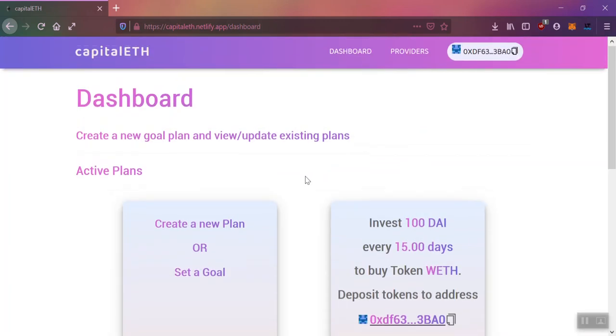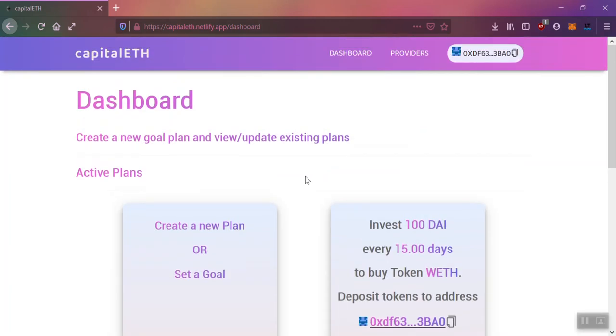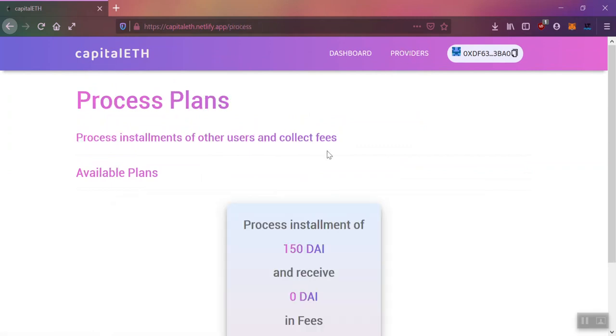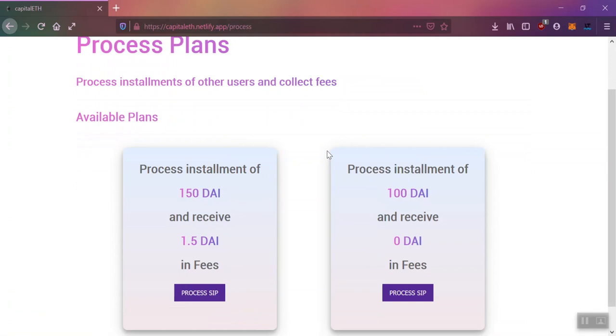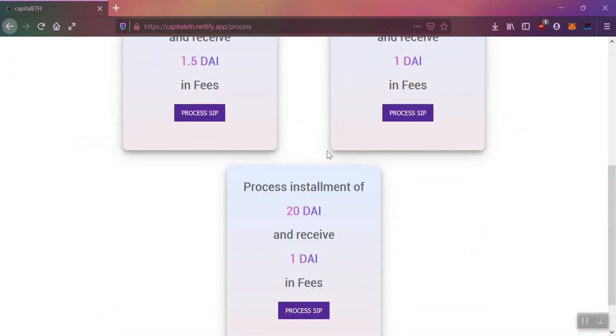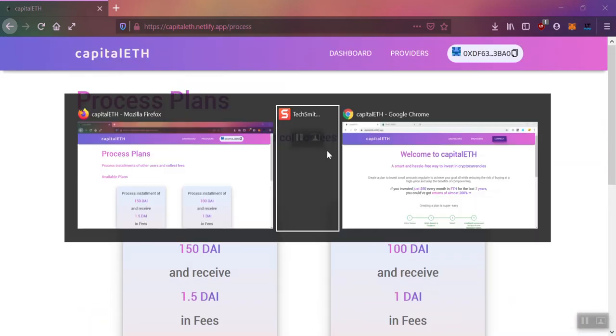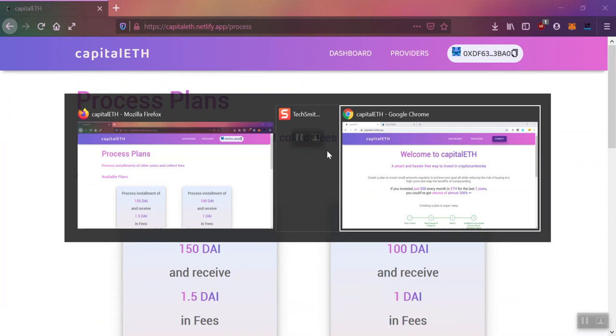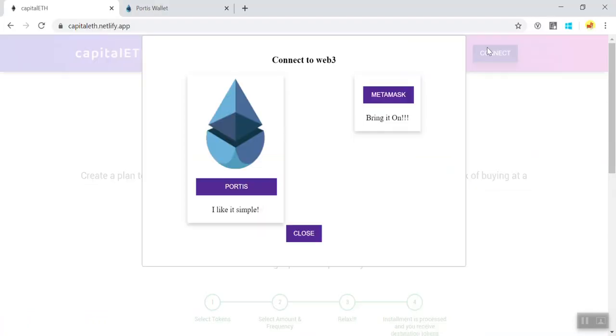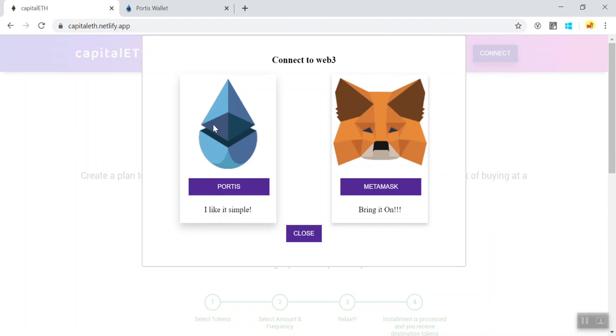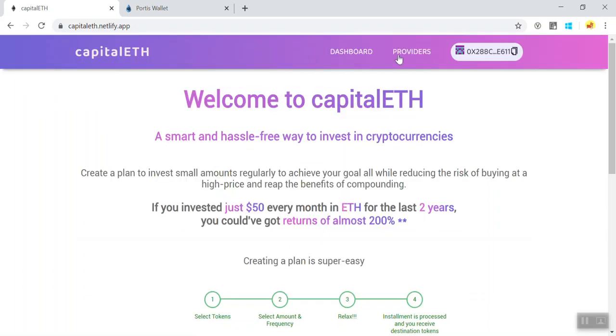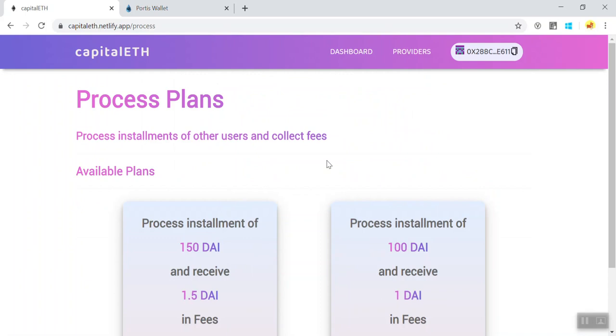Once the transaction is confirmed, the plan should be available on the provider's dashboard, and they should be able to process it. Let's switch to the provider's view here. I have Chrome open here, and let's connect using Portis this time. Okay, I'll switch to the providers tab here.